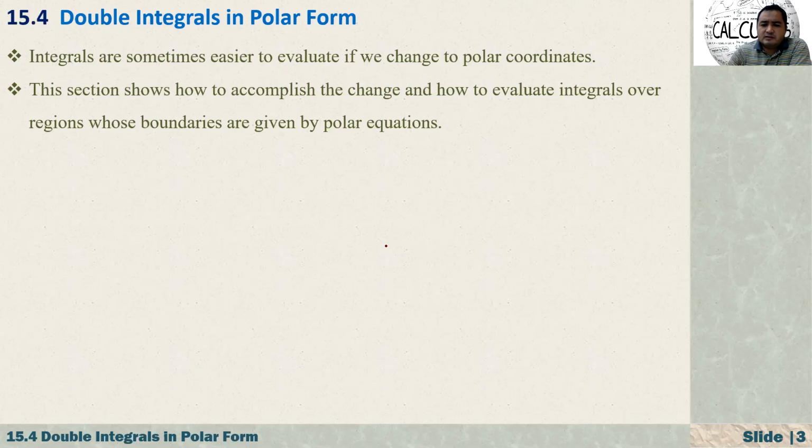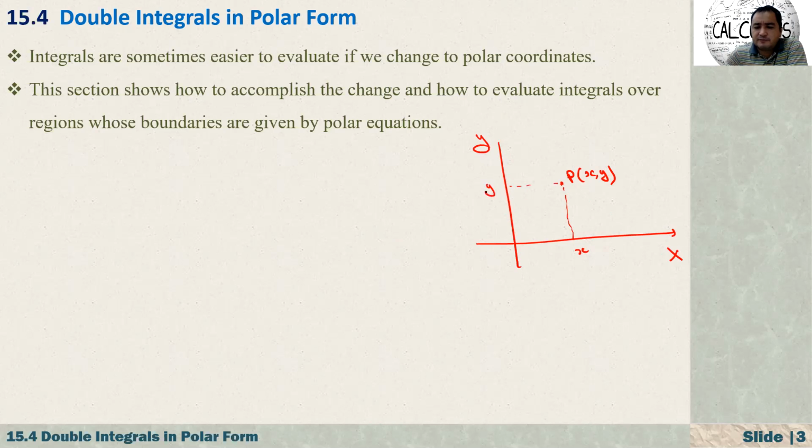And when we say polar equations, everything is about this. Here we have a coordinate system, x and y. If we pick any point, let's say P, whose coordinates are x and y, we are talking about this x and y, right? Now, in a different way, we can also describe this point. Of course, there are a lot of different ways to describe it. The easiest one is when the angle is 90 degrees.